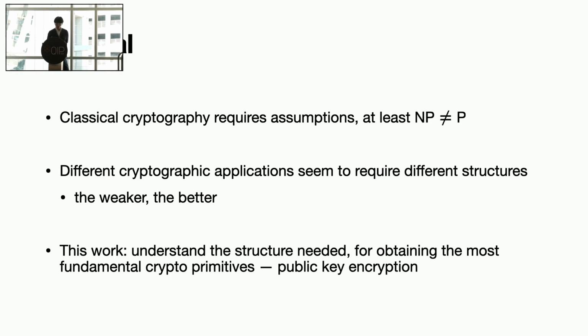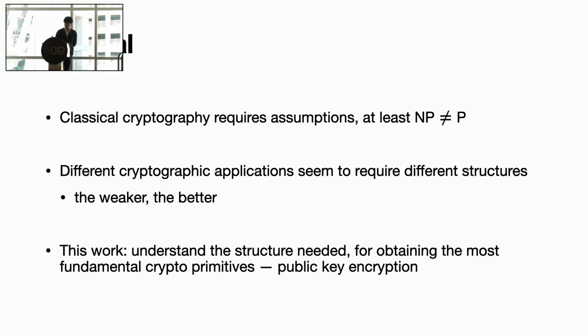And also we know that from a classical perspective, different crypto applications seem to require different structures. And usually as cryptographers, we want this structure to be as weak as possible. Okay, so the weaker, the better. So the goal of this talk is to understand the structures needed to obtain one of the most fundamental crypto primitives, which is called public key encryption.